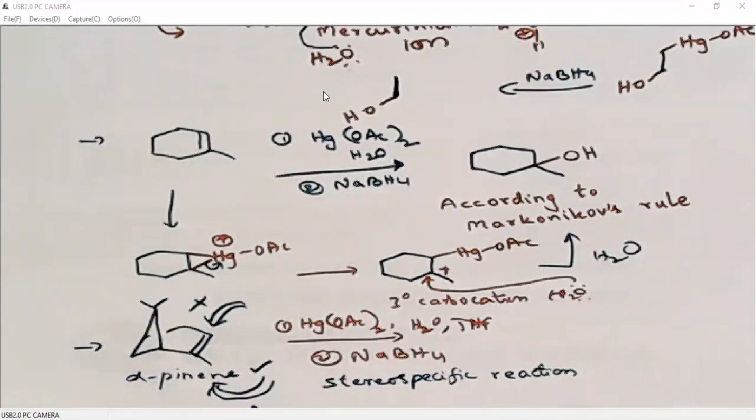So below the plane addition is possible in the case of alpha pinene. So the H2O will add to alpha pinene from below the plane. So what we will get is an alpha alcohol. Or in this case, we say it is an endo alcohol. This is the endo product, or we can say endo alcohol.